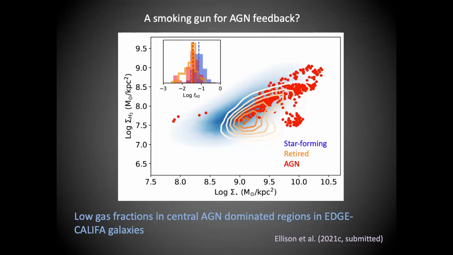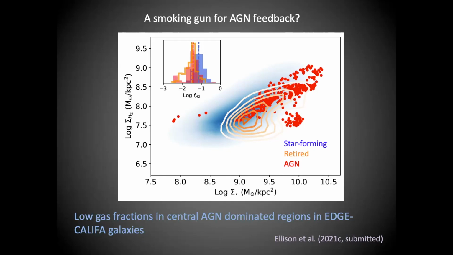So here is that molecular gas main sequence once again, but now showing you just the EDGE-CALIFA data. So the blue again, that's star-forming spaxels in EDGE-CALIFA. Orange, that's retired spaxels in EDGE-CALIFA. And you can see once again the gas fraction difference in this completely different sample between the star-forming and the retired spaxels in orange. So again, a deficit. And then now in red, I'm plotting in these individual points the central AGN regions.